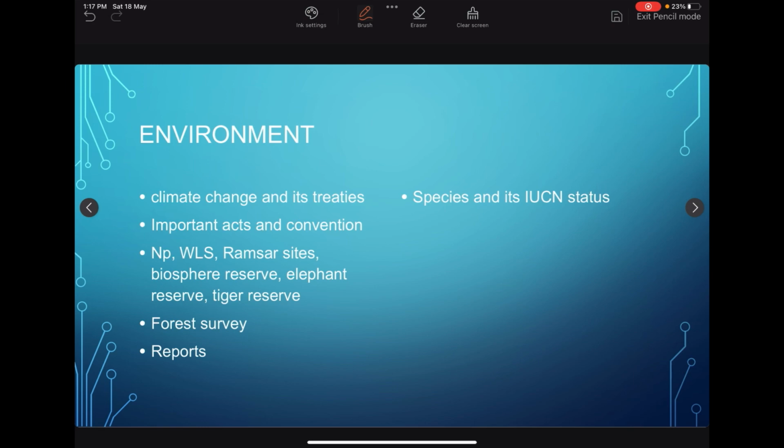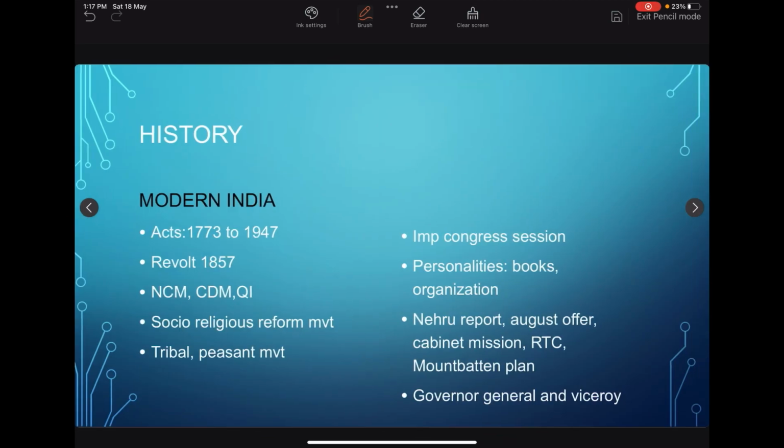In environment, we have to cover topics like climate change and its treaties, acts and conventions, then protected areas like national park, wildlife sanctuary, Ramsar site, biosphere reserve, elephant reserve, tiger reserve. Apart from that, you have to go through the forest survey, some of the important reports, species and IUCN status. For environment, we have to make notes and we have to refer repeatedly. Next, we will shift to history.